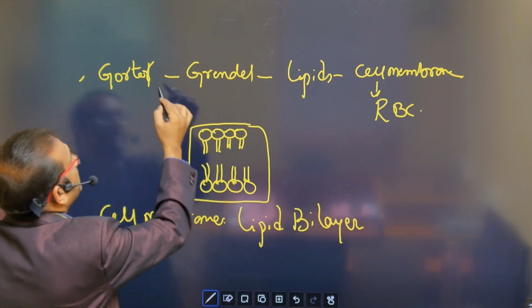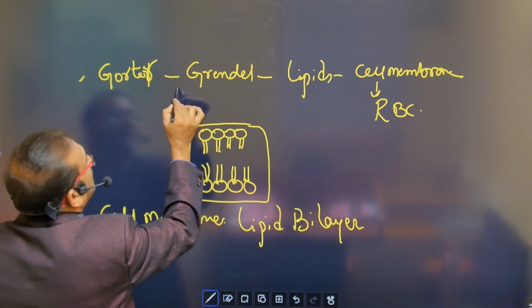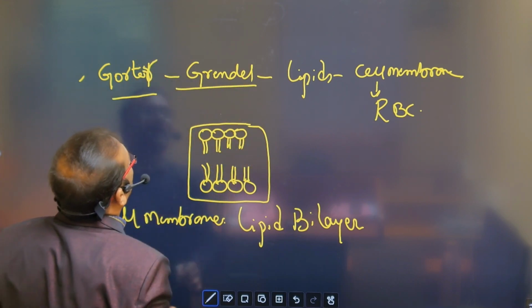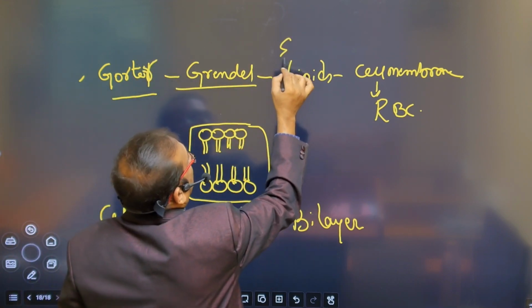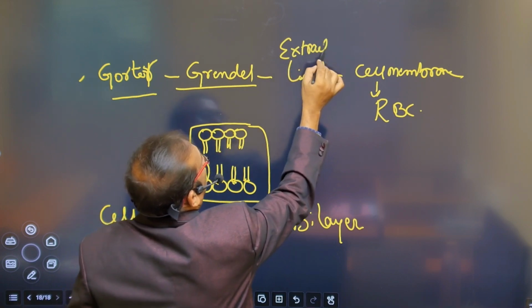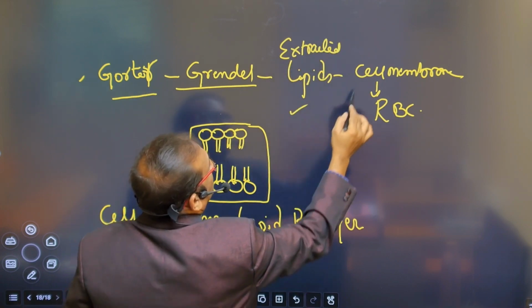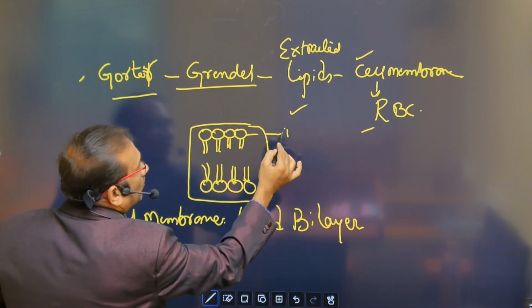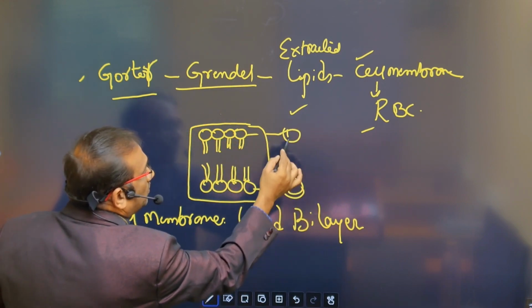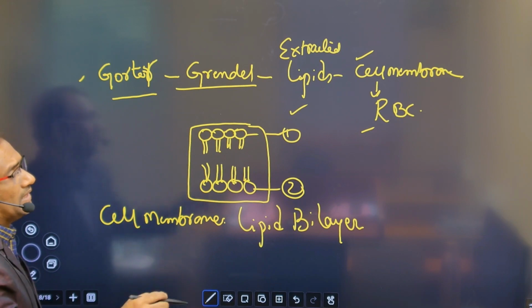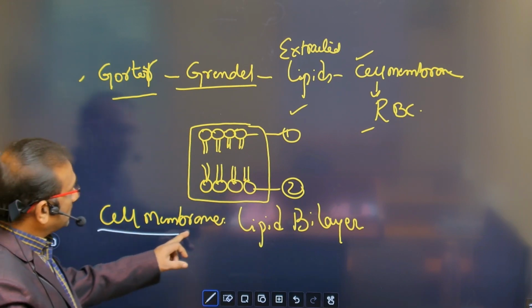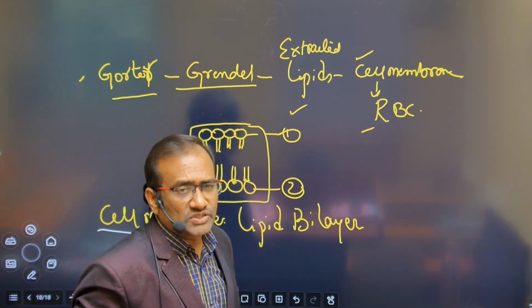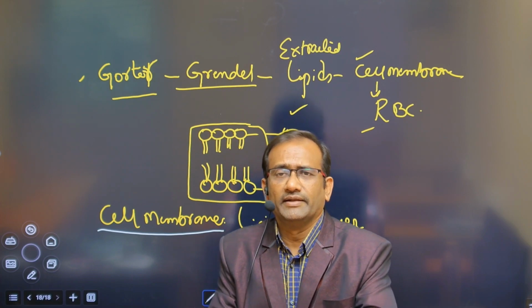This theory was given by Gorter and Grendel. First time Gorter and Grendel extracted lipids from the cell membrane of RBC, and they observed layer 1 and layer 2, two layers in these lipids, and then they proposed the lipid bilayer structure of a cell membrane.